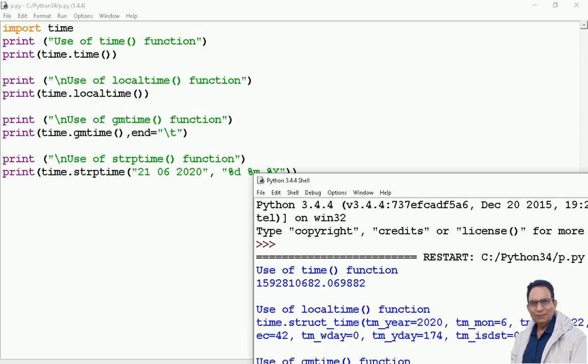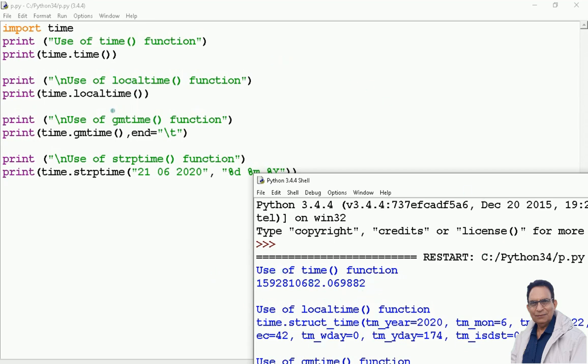Now, when I say print time, this huge value is coming. The huge value. This time is given in seconds. It is time given in seconds from the time this particular operating system is under use.